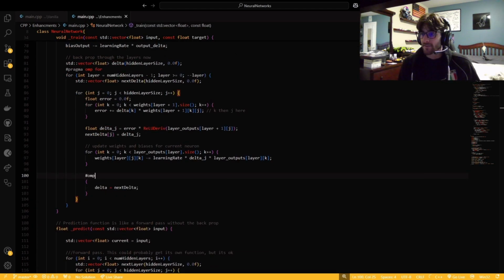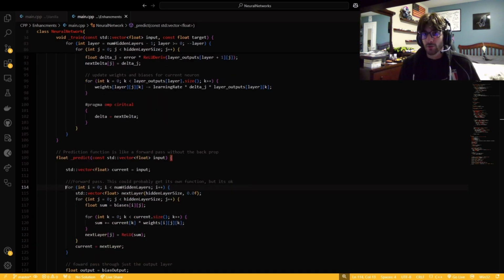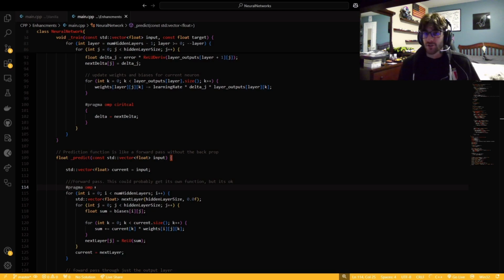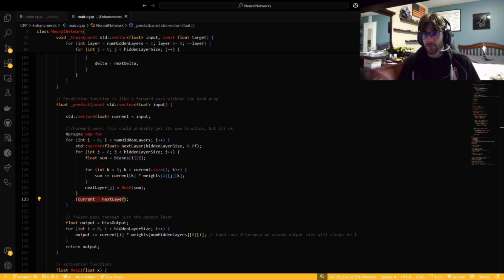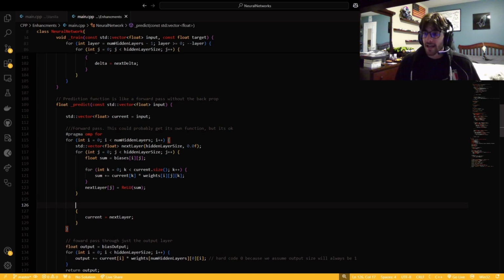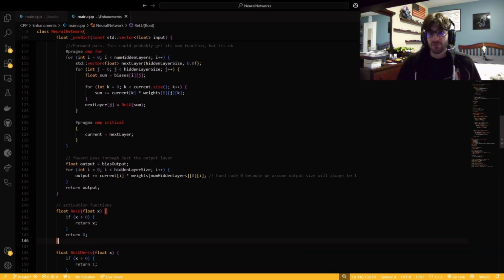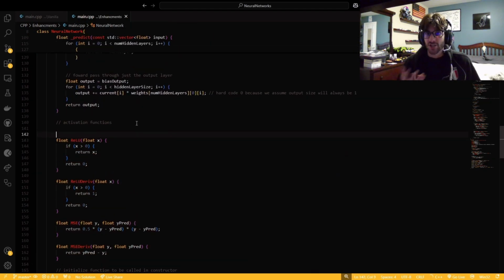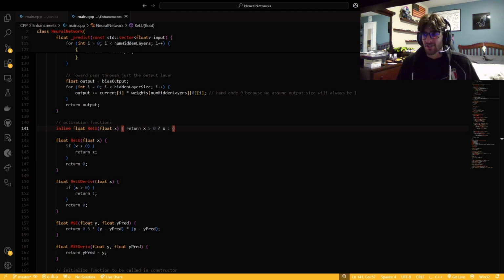So part of that is having, you could just say pragma omp for, and then your for loop will be run in parallel. So that way it's not just one at a time, different iterations of the loop can be running at the same time. But part of that is having pragma criticals. So that way two things don't try to change the same variable at once. That could be pretty bad, could lead to output that we just don't want.